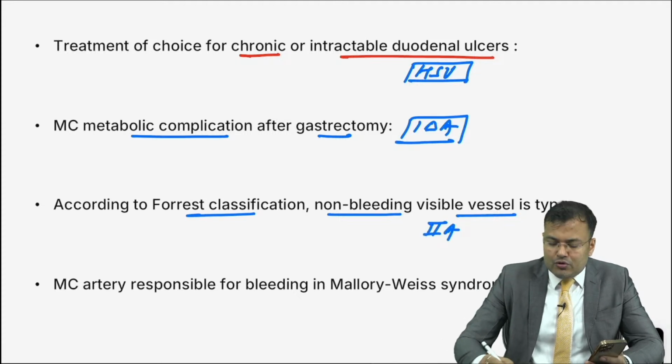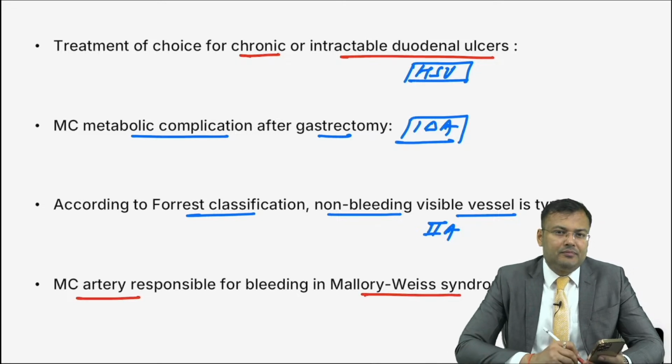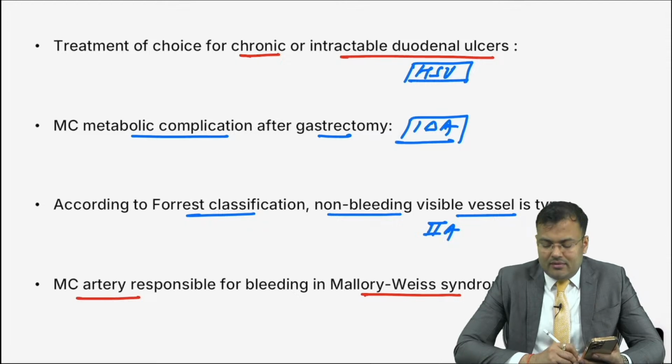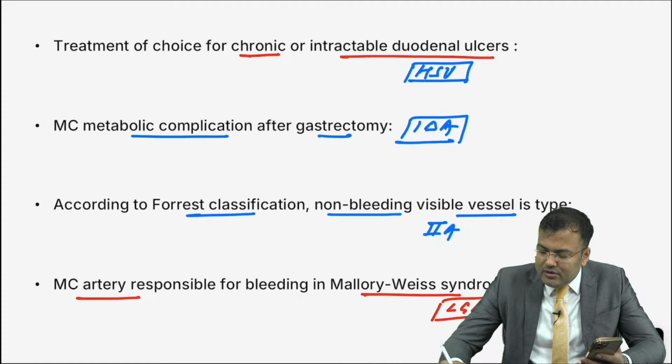Next, what is the most common artery responsible for bleeding in Mallory-Weiss syndrome? Most common artery. Yes, very good, Soni Adesh Kumar. It is the left gastric artery. So this is the left gastric artery. Very good.